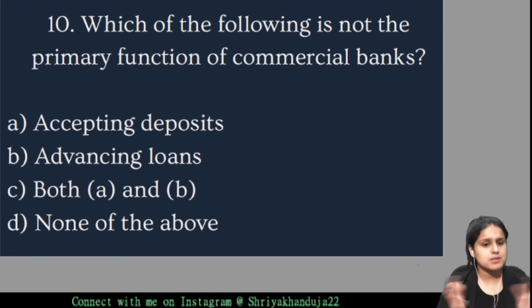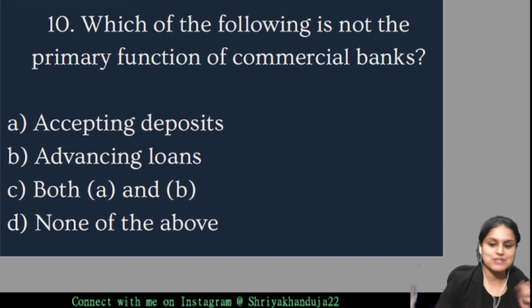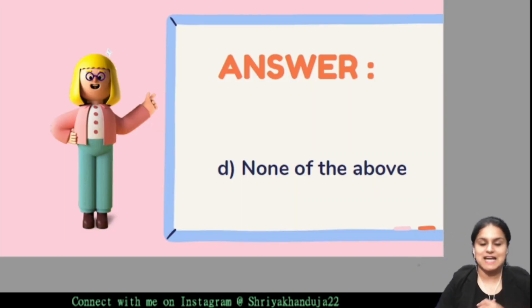I guess commercial banks accept करते हैं deposits. Yes, they do accept it. वो loans भी देते हैं, वो advance भी करते हैं. So I don't think option A and option B are correct. Option C in itself is option A and B, so that cannot be correct. Which leaves us for option D, that is none of the above. None of these functions are not a primary function of banks. Commercial banks do all of these things, right? Can we move to the next question?